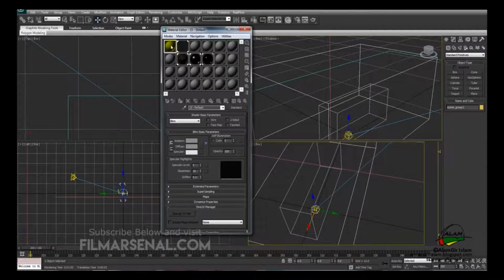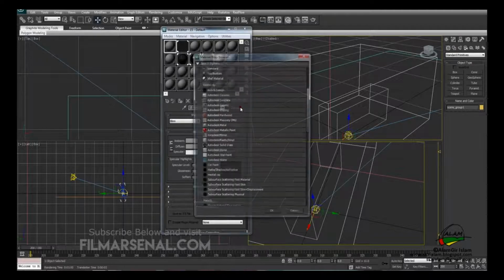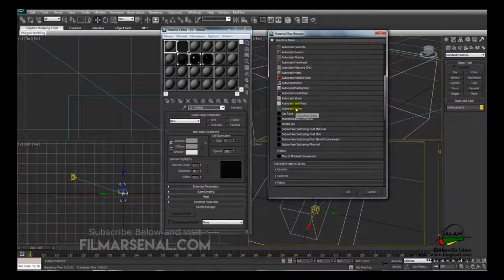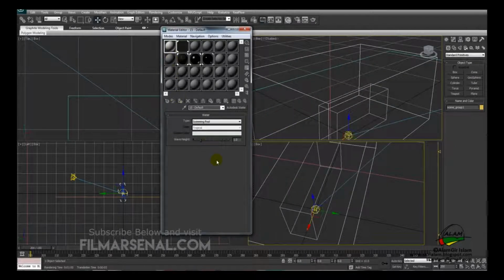We'll select an empty slot, and we have two options for the ocean. You can create a customized shader for your ocean, or else you can go to standard, and under Mantle Ray you can either use Autodesk water, and if you select Autodesk water you can choose from swimming pool to generic sea ocean, so it will create a nice ocean.